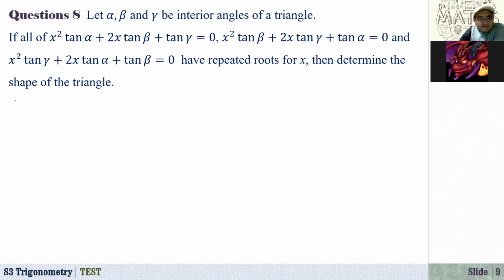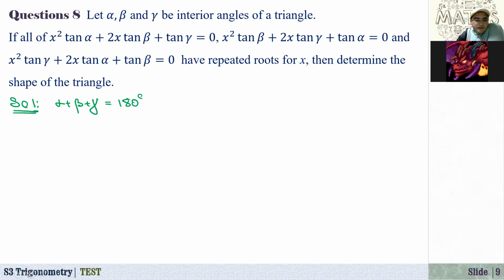Question 8. It says let alpha, beta, and gamma be interior angles of a triangle. So that means alpha plus beta plus gamma should be equal to 180 degrees.